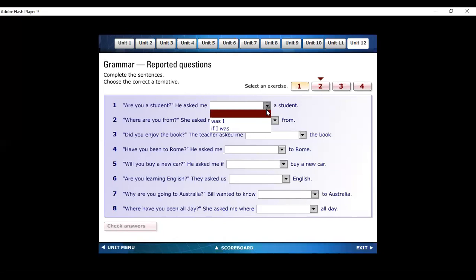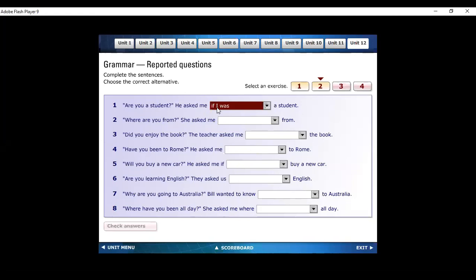All right. Okay, so I have selected a relatively easy exercise in the first place, and then we'll go towards some complex exercises. This one is very easy. There are options, you only need to select the option. So, if I was. Why if I was? Because it is a question. So he asked me if, and we use if or whether as the connector or conjunction to join two sentences.